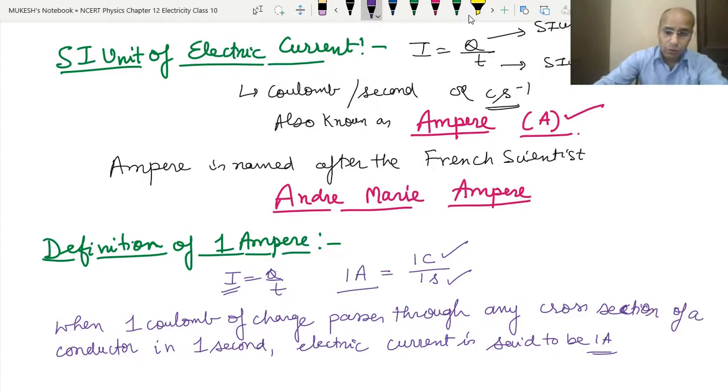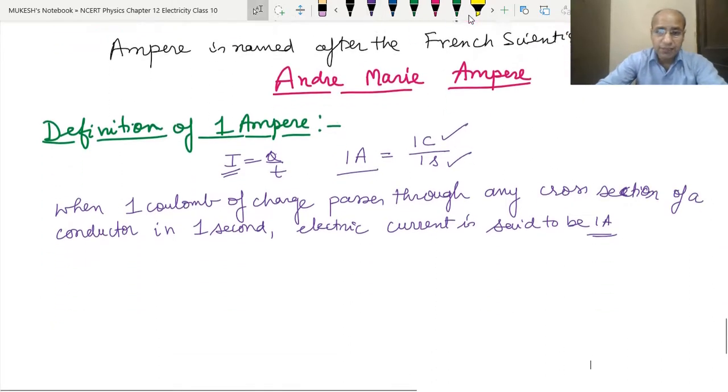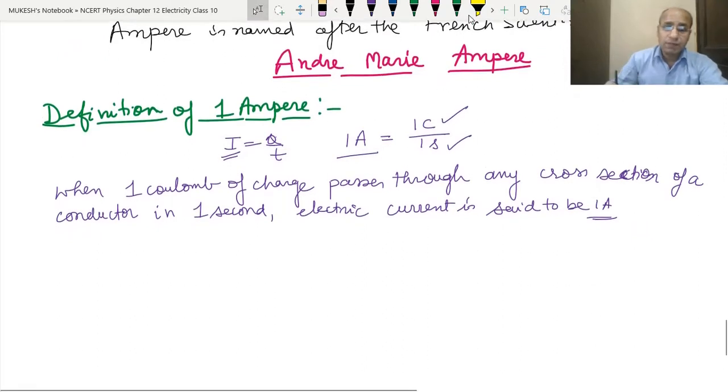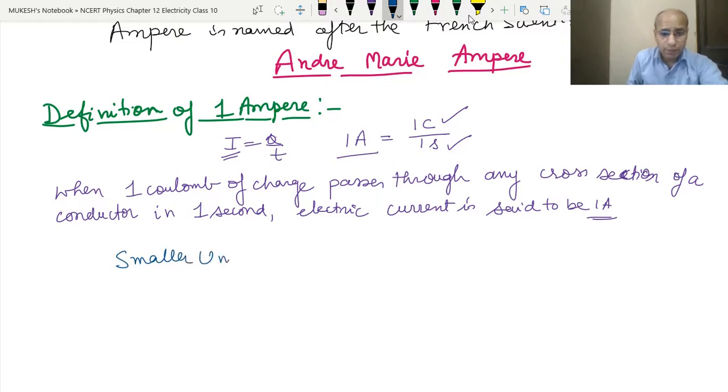Now see, the ampere is a very big unit. If 1 ampere of current passes through a human body, the person can be killed immediately. So 1 ampere is a very big current. So in practice, we use smaller units.